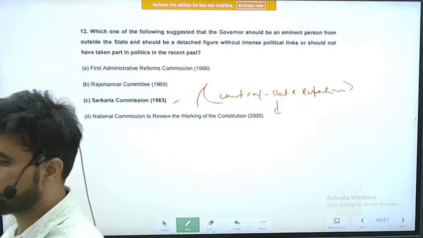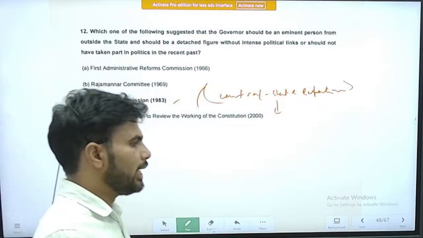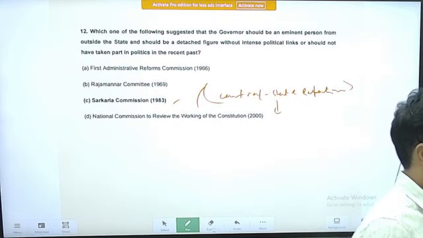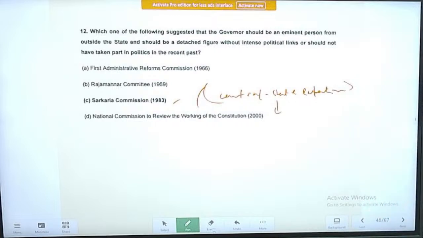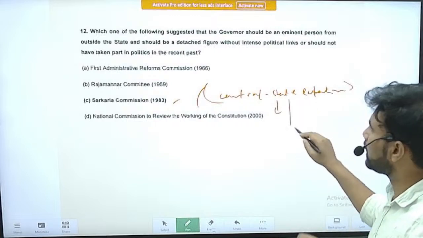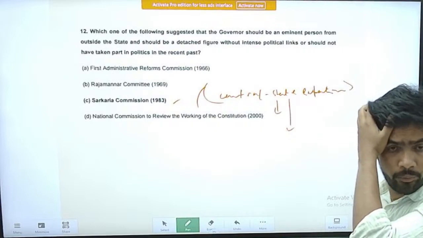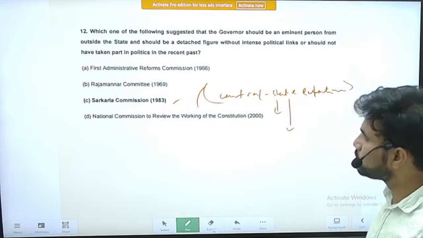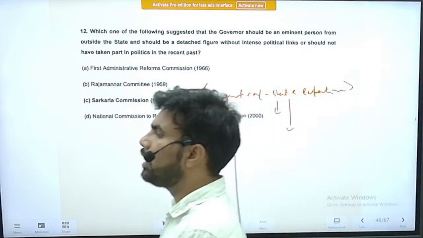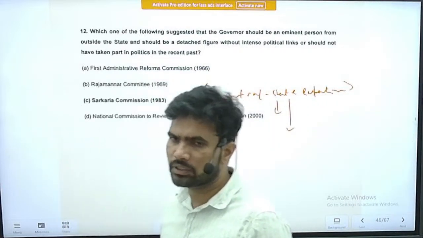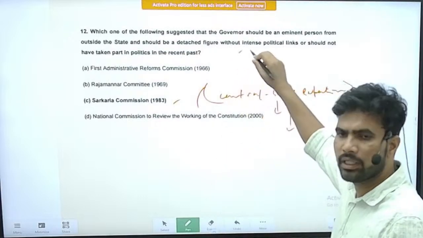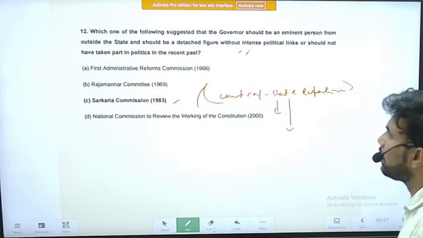The office of governor was making headlines, and the position had also been subjected to misuse. In that context, the Sarkaria Commission gave valuable suggestions relating to center-state relations. One of the major aspects focused on by this commission is the office of governor. So this particular recommendation is given by the Sarkaria Commission.